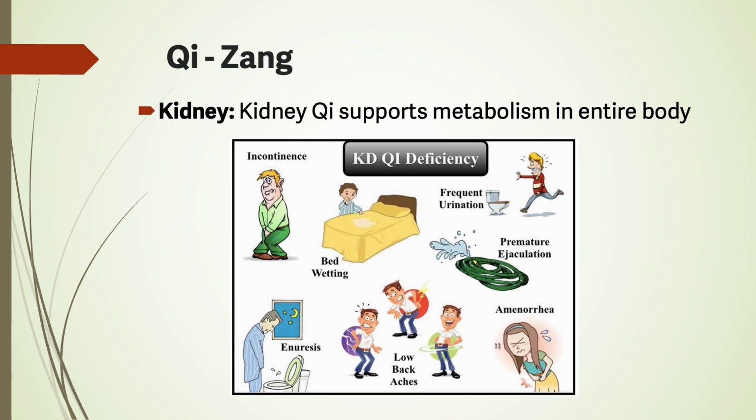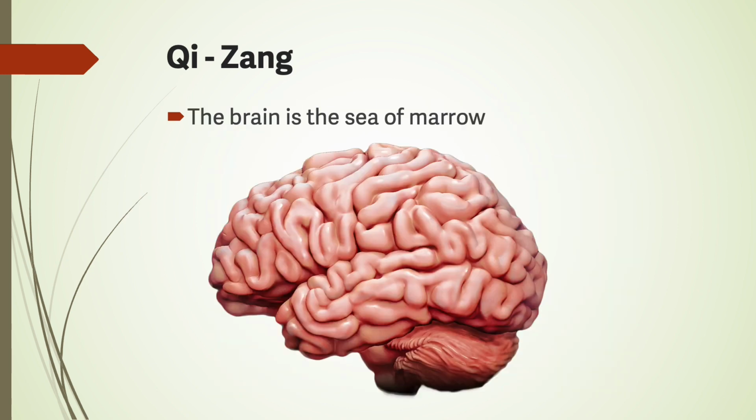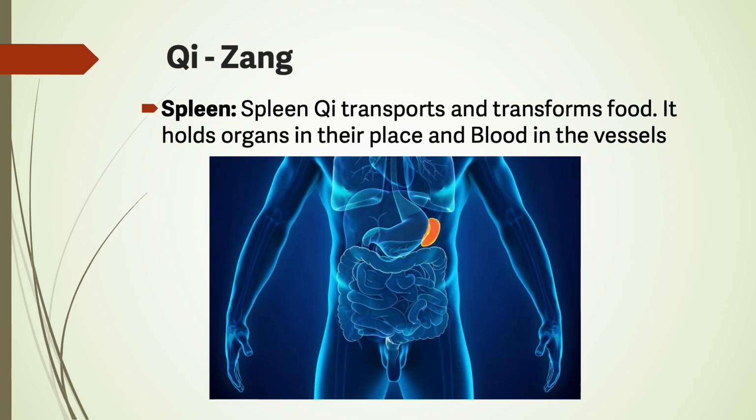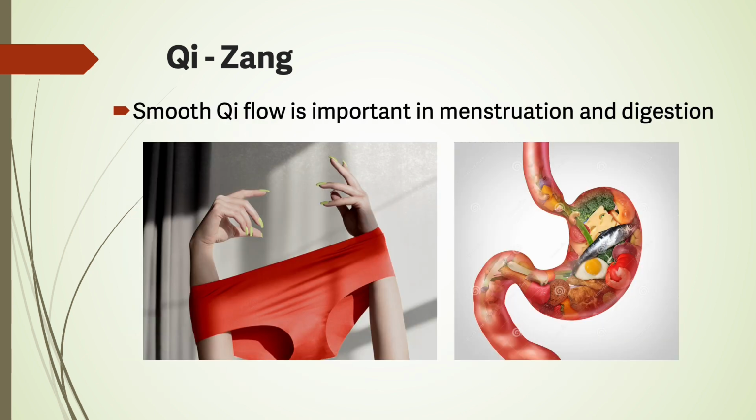Kidney qi supports metabolism in the entire body. Kidney qi is connected to sexual drive. It controls lower orifices and produces marrow. The brain is the sea of marrow. Spleen qi transports and transforms food. It holds organs in their place and blood in the vessels. Liver qi ensures harmonious flow of qi and emotions in the entire body. Smooth qi flow is important in menstruation and digestion.